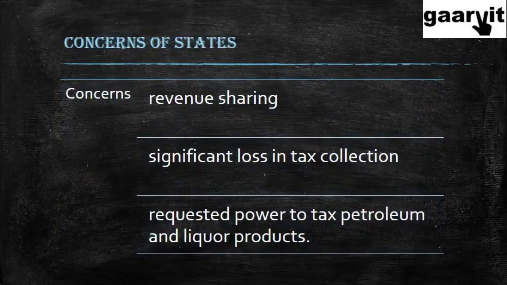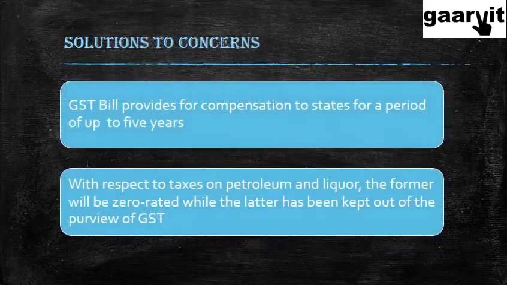So the concerns of the states: you might have heard that a lot of states were protesting against the introduction of GST. What exactly is their concern? First of all, the concern is revenue sharing. How is the revenue going to be shared? They want more details and more say in determining that. Secondly, there is a significant loss in tax collections anticipated by them. Like I said, the CST rate is going to be reduced and there are all sorts of losses which they are anticipating. And also they are requesting power to tax petroleum and liquor products. This is a more minor point. This is not a conceptual point as such.